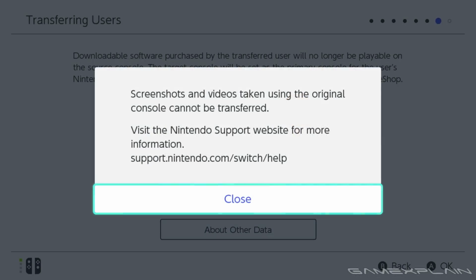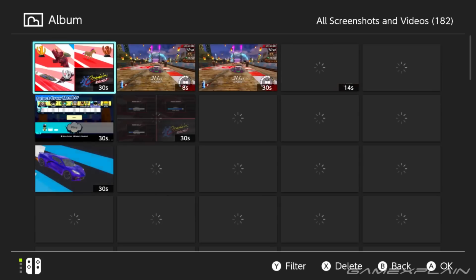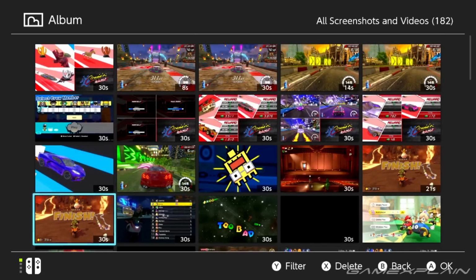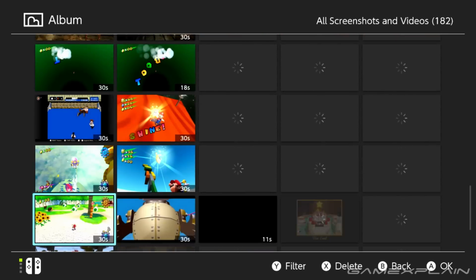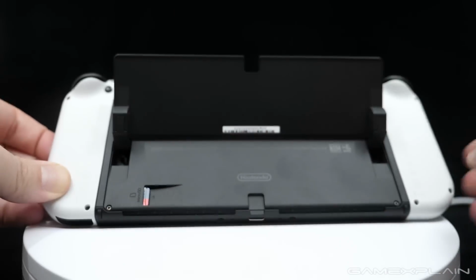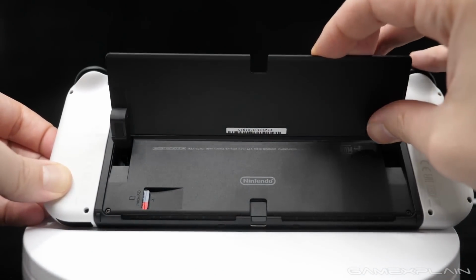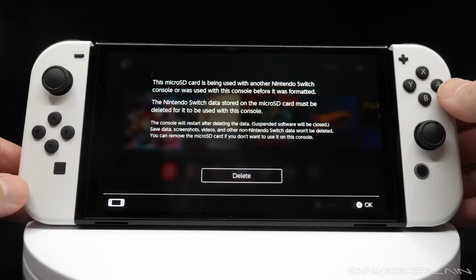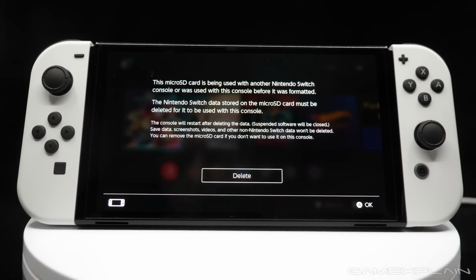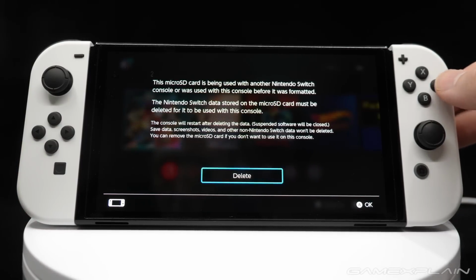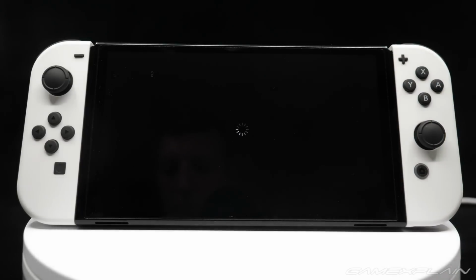Now keep in mind the only thing that can't be transferred when moving users from one Switch to another is any screenshots or videos. But if you save those onto a micro SD card in your old Switch, then you can move the card over to your Switch OLED after this is all done and have them there. Your new Switch does have to delete all the game data off of this card when doing so, hence why you want to do this after the data transfer.